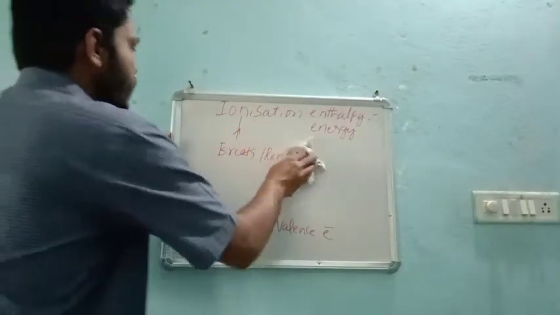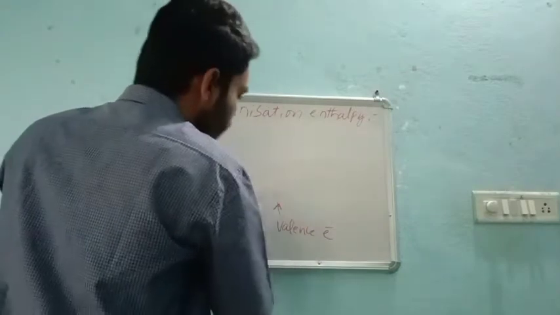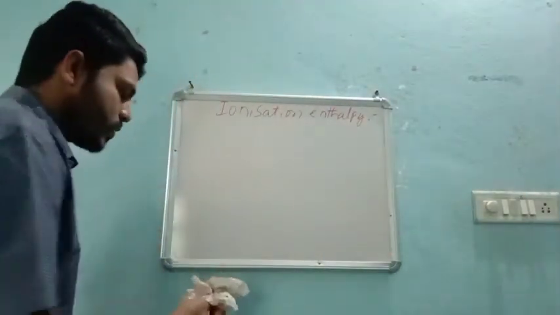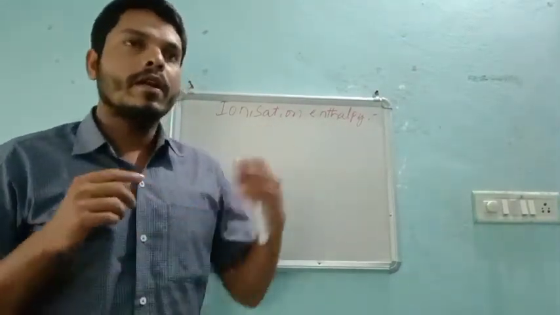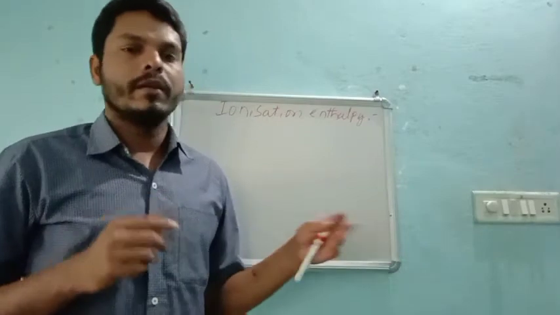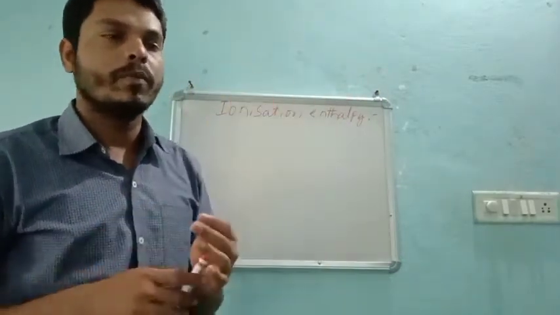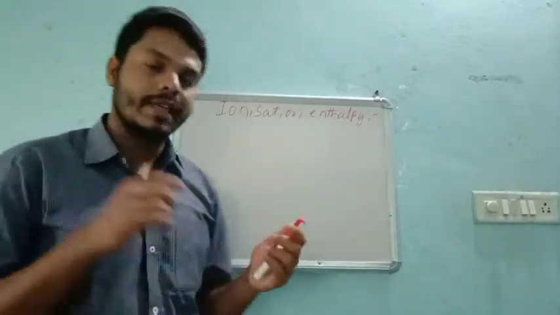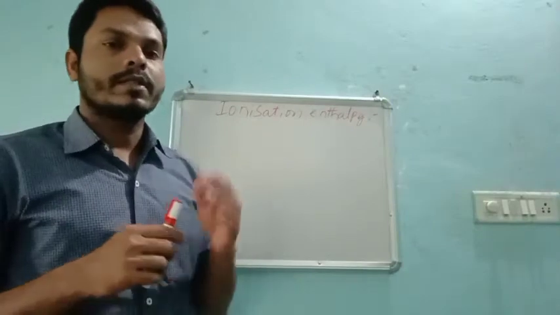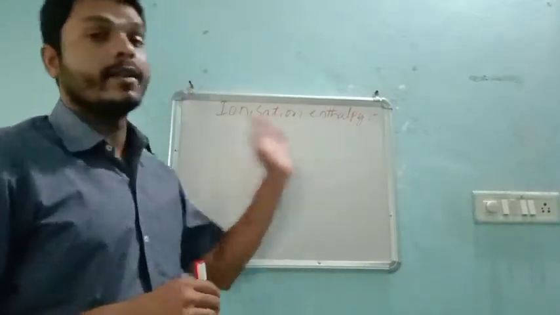So now consider any group in the periodic table. If you see the trend of ionization energy in one group, then in all the other 17 groups they have the same trend. If we move top to bottom, whatever we see in one group, we will see in other groups also.